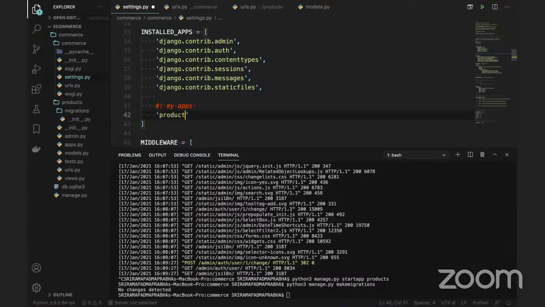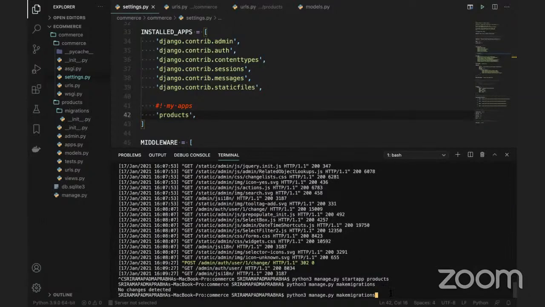The same name as the app. Basically your app name is products, so you have to provide that and put a comma. I've just added products. Now I'm going to execute the command again, because previously it was not detected, since you had not added the created app to installed apps. Installed apps is nothing but a Python list. If you create any app in the project, we need to add it here.